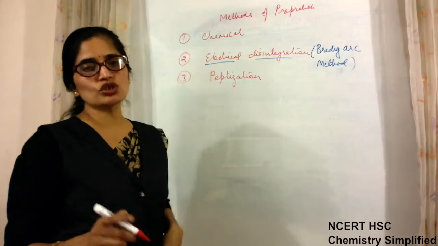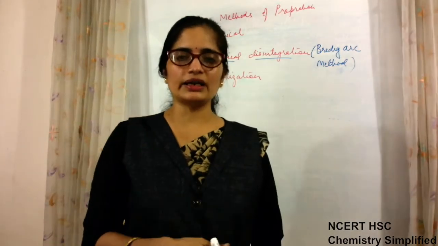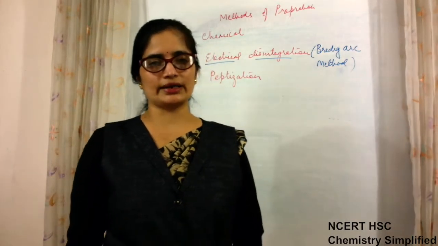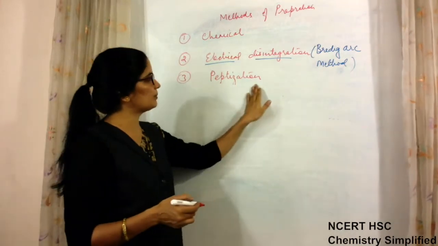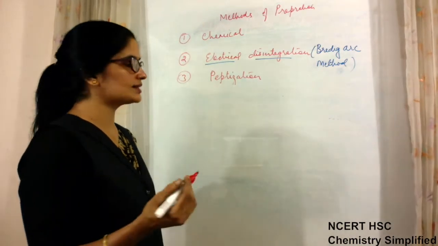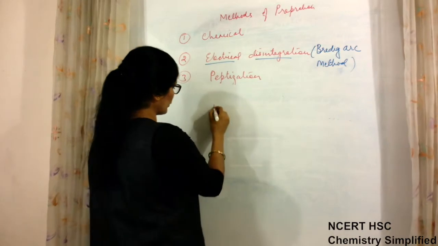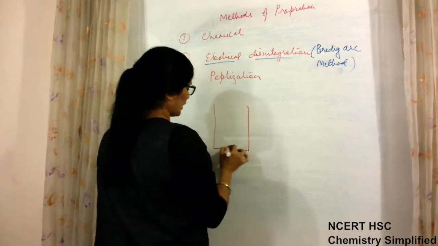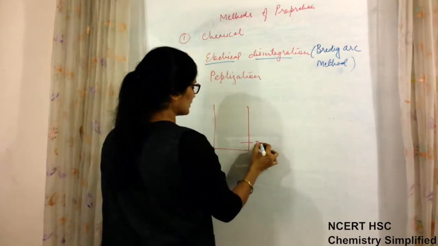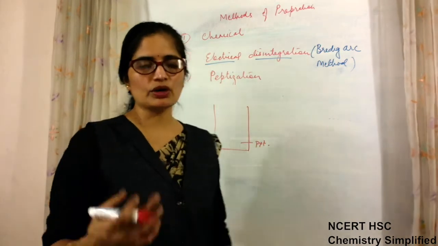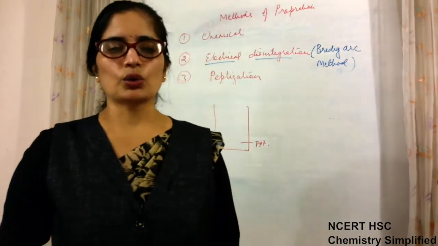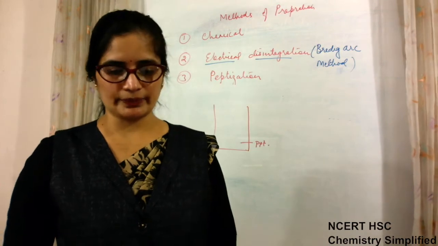The peptization method is used only when an already prepared solution has coagulated. Then we have to prepare it by the method of peptization. I told you that if a colloidal solution gets precipitated, you can compare it to milk, because milk is also an example of a colloidal solution, which is an emulsion.